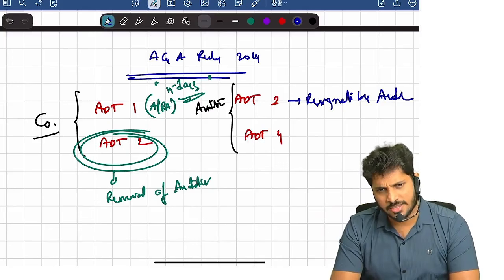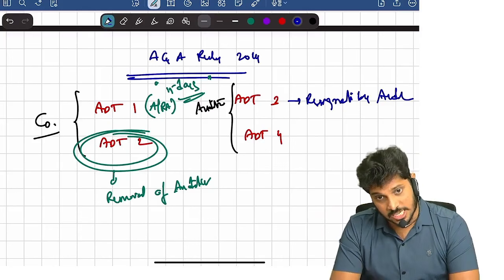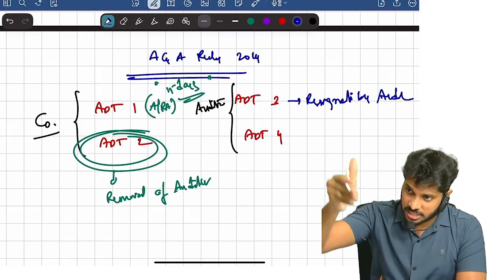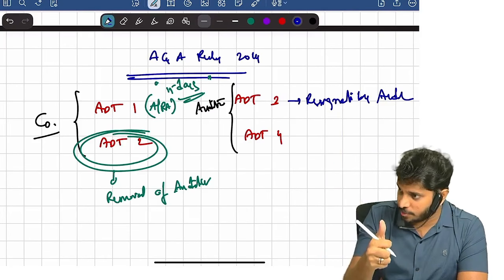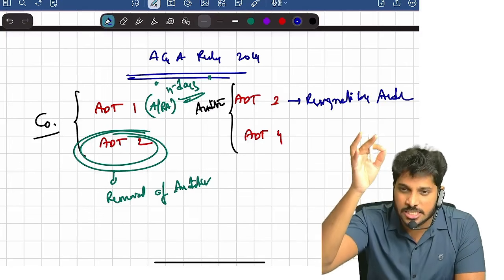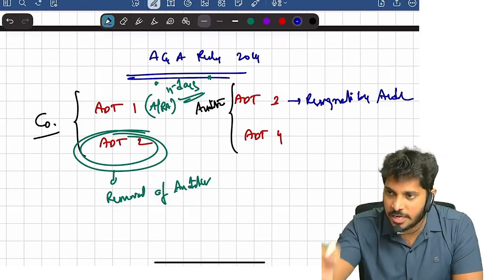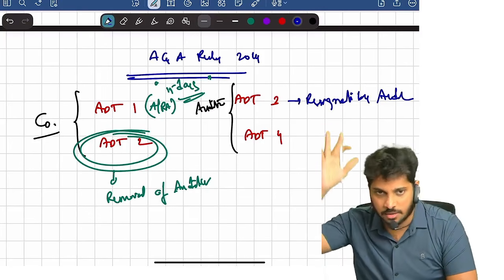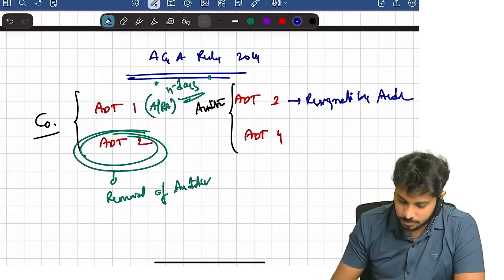Cost auditor, are there any qualifications and disqualifications? Yes. Whatever disqualifications financial auditor has, right? Body corporate cannot be appointed, officer or employee cannot be appointed, prohibited services, all these disqualifications are equally applicable even for cost auditor as well. Are you clear?